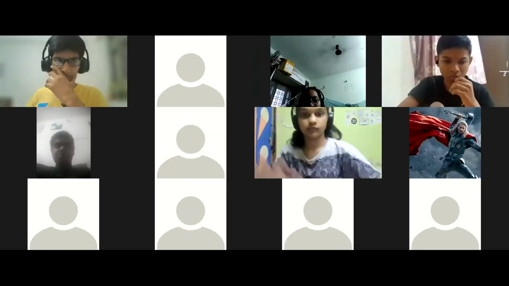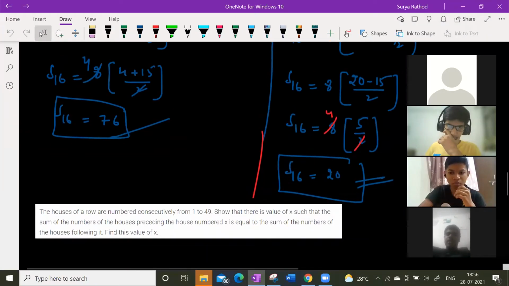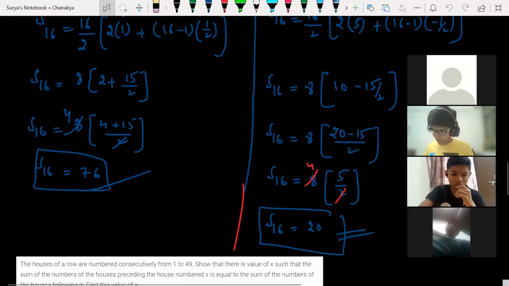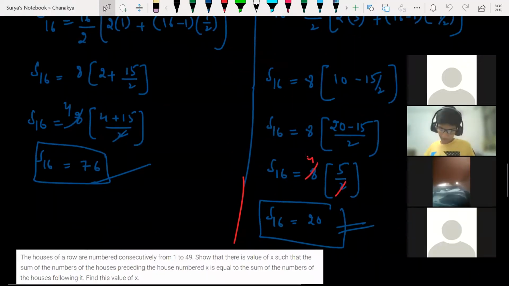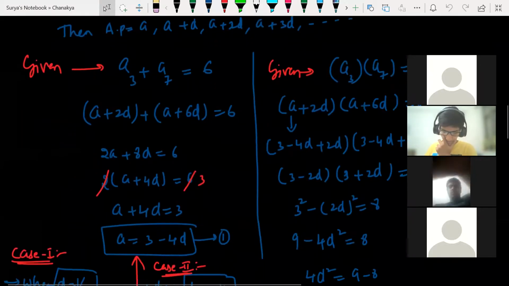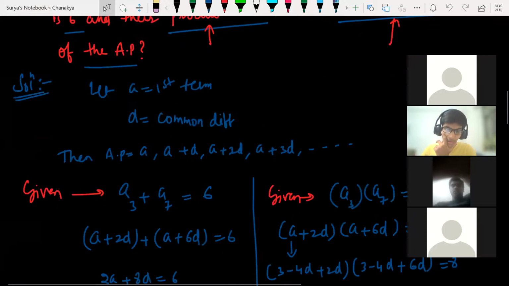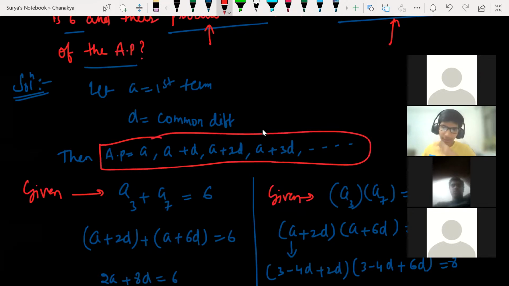So let me share the screen. Let us go back. Yes, look at this here. Shadab was saying something here. Tell me, Shadab. At the beginning, when we did the sum, a plus 2d. Yes, that one. What I did is a plus 2d. I went all the way till a plus 4d is equal to 3. Okay.